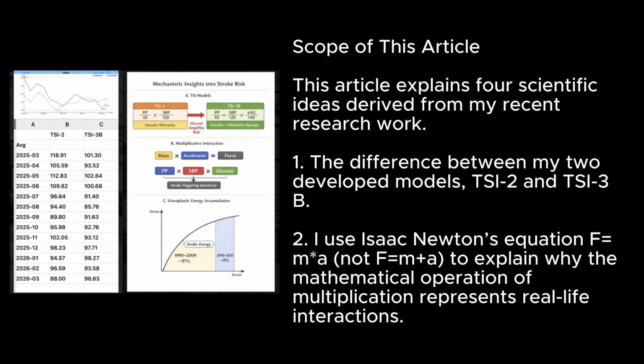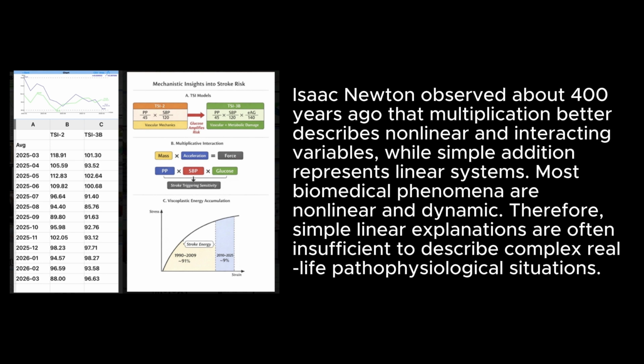Scope of this article. This article explains 4 scientific ideas derived from my recent research work. 1. The difference between my 2 developed models, TSI-2 and TSI-3B. 2. I use Isaac Newton's equation F equals m times a, not F equals m plus a, to explain why the mathematical operation of multiplication represents real-life interactions. Isaac Newton observed about 400 years ago that multiplication better describes nonlinear and interacting variables, while simple addition represents linear systems. Most biomedical phenomena are nonlinear and dynamic, therefore, simple linear explanations are often insufficient to describe complex real-life pathophysiological situations.